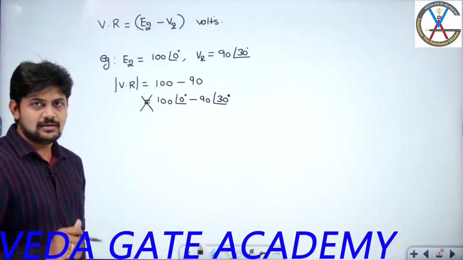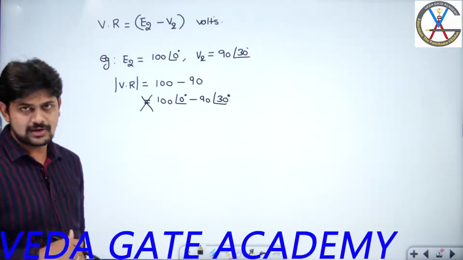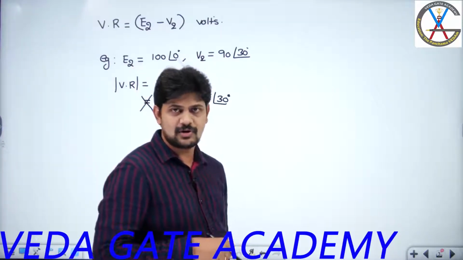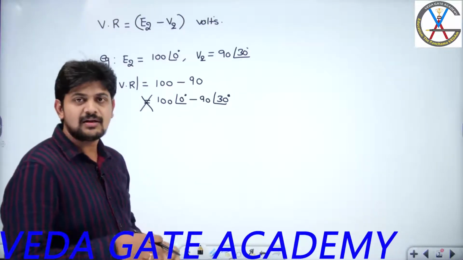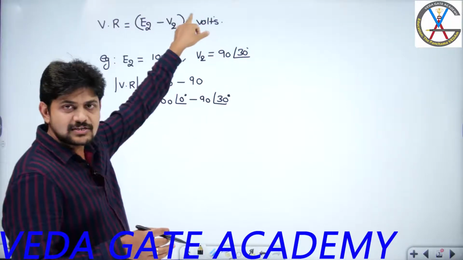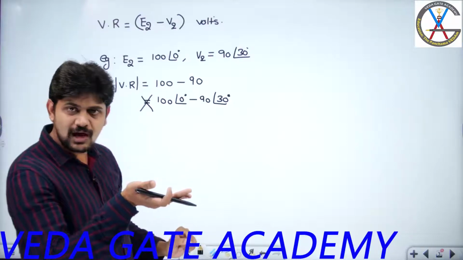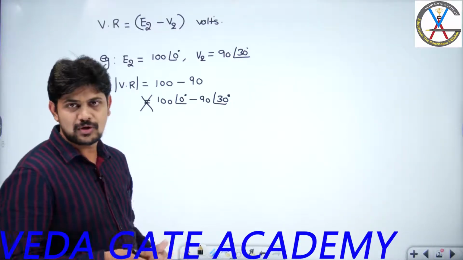As I said, the voltage regulation is always expressed in per unit quantities. What is the meaning of per unit quantities? Actual quantity divided by base quantity. Here, E2 minus V2 is nothing but the difference between the no load voltage and full load voltage, which is an actual voltage. So the units are volts. So even the base value should also be a voltage parameter. Then only you will get a per unit quantity, right?